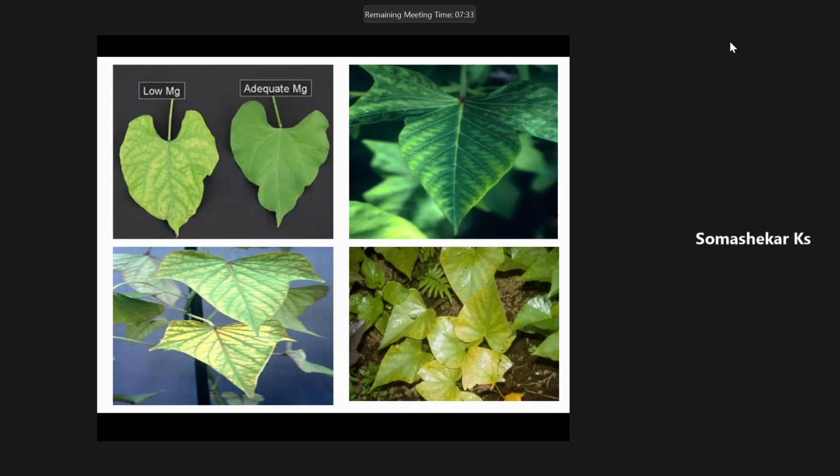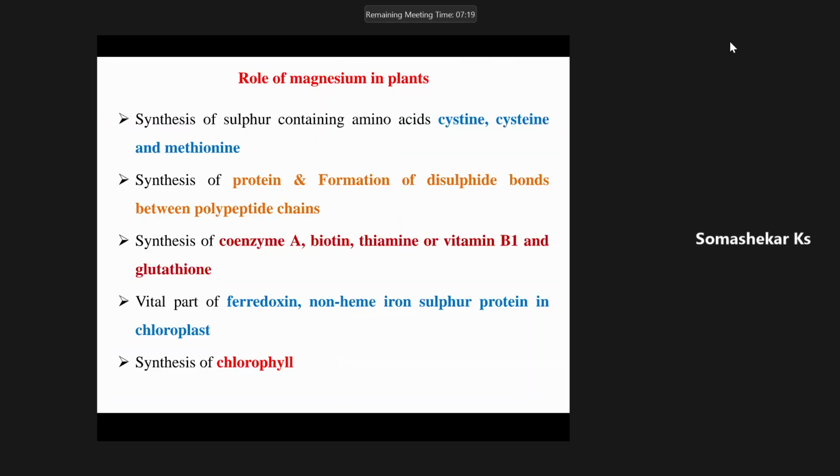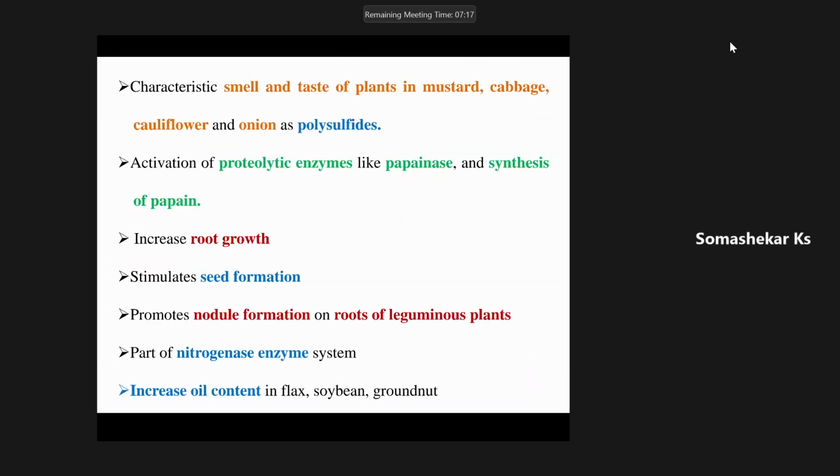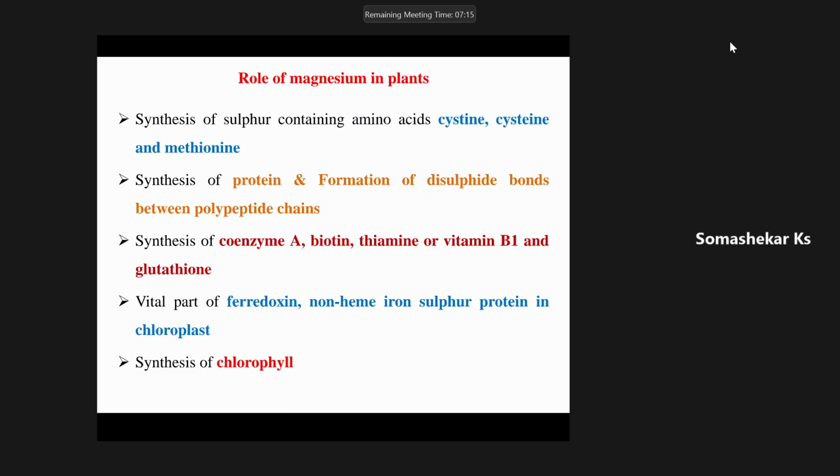Okay, fine. And the deficiency disorder of magnesium leads to disease in case of cotton: leaf reddening. Red leaf of cotton. Then we'll come to the role of sulfur. A typographical error, sorry, I wrote magnesium. This is the sulfur. We'll start with sulfur.